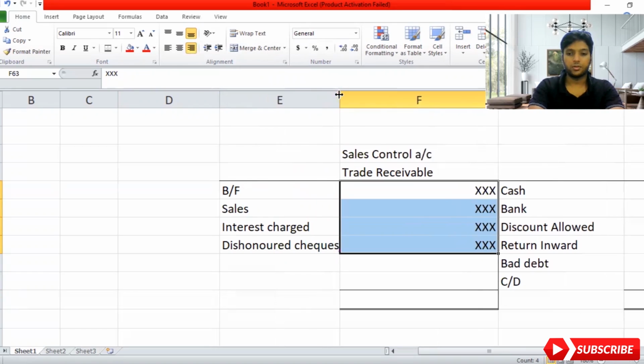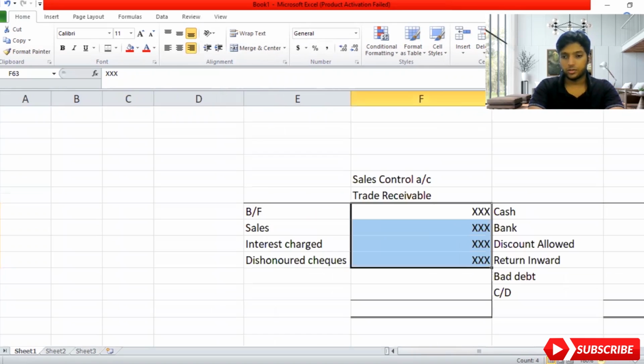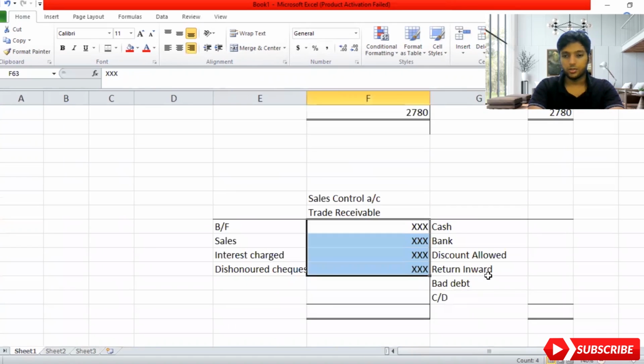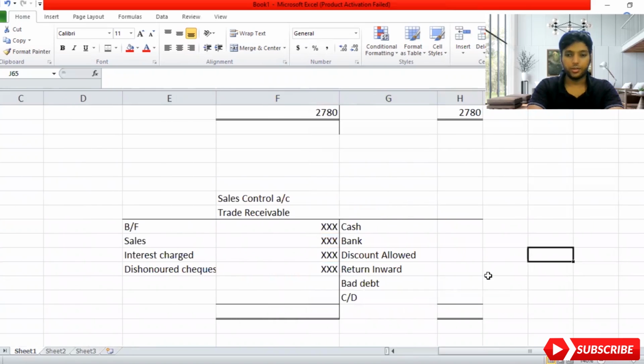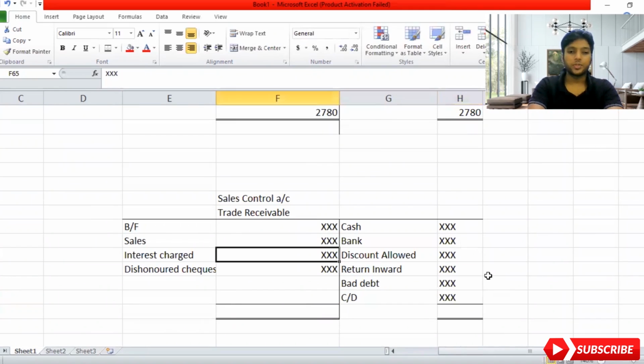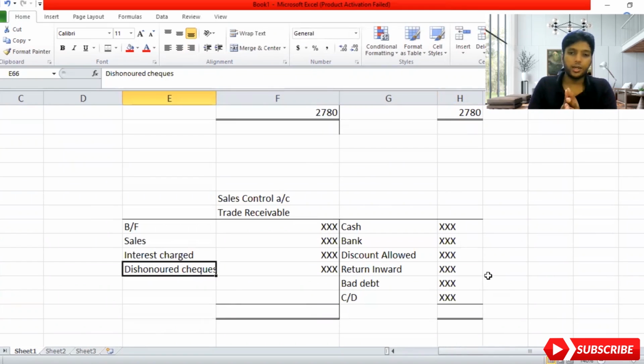I'll zoom out a bit so you'll have a clear view of what I'm doing. This is a basic thing you need to know when you're doing trade receivables. This is the chart which I have given. This can be tested in your exams. So here you see brought forward, sales, interest charged, dishonored checks. In an MCQ like that, if you see debit side balances, add them all together.